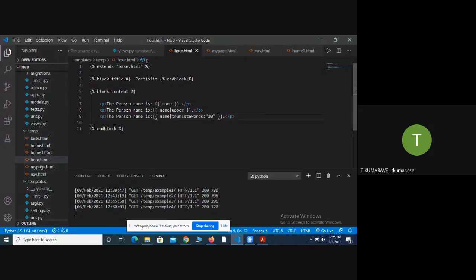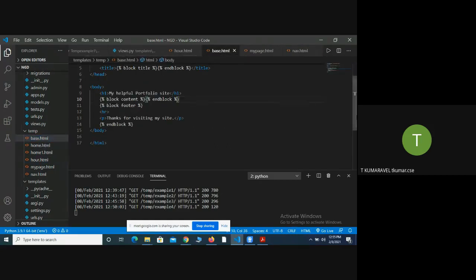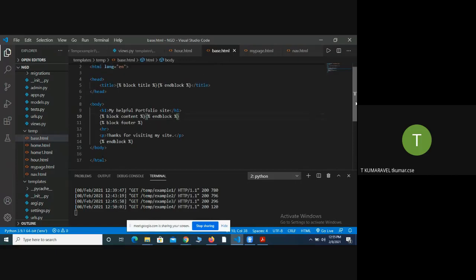Before that, look here. I use one of the inheritance template tags called extends, followed by which file you are going to inherit into your current file. So I inherit the file base.html into my current file. Before that, you should know what information is in this base.html file. So look at what I have done here.